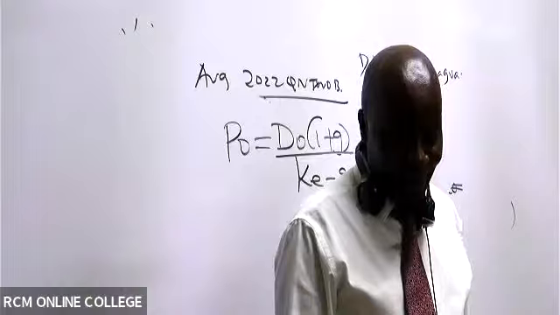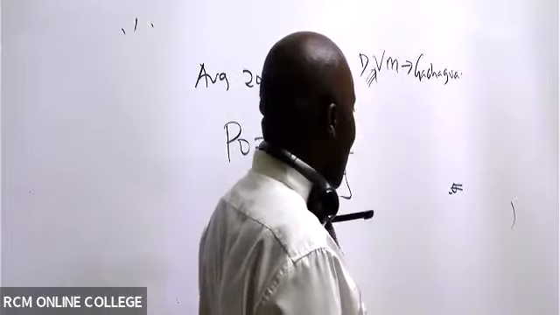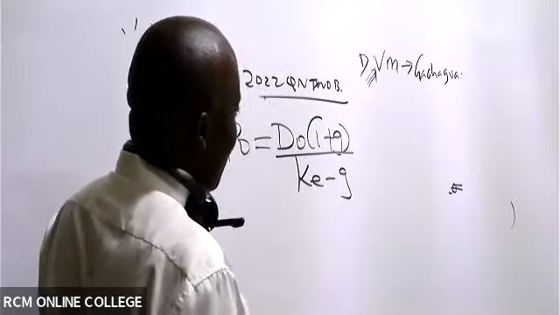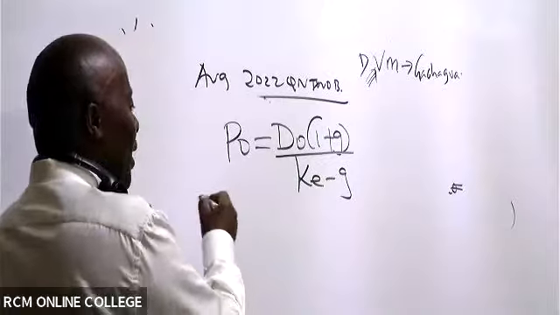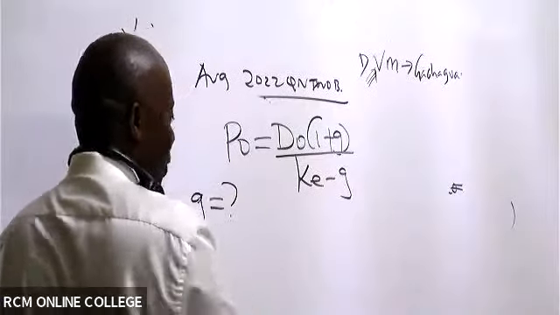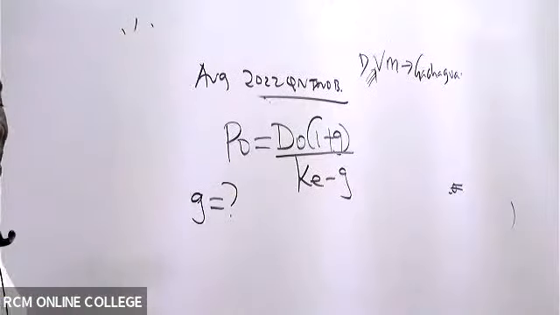So in this case here, we have P0 equal to D0 into 1 plus g. You see, this examiner was very bright. He never gave students g, the growth rate.